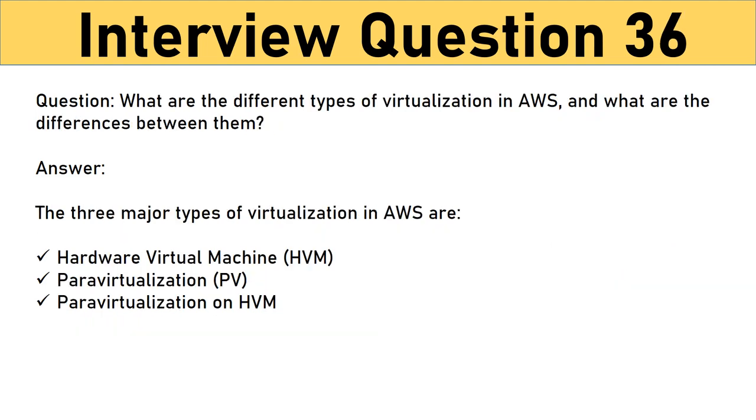Question: what are the different types of virtualization in AWS, and what are the differences between them? The three major types of virtualization in AWS are Hardware Virtual Machine (HVM). It is a fully virtualized hardware, where all the virtual machines act separate from each other. These virtual machines boot by executing a master boot record in the root block device of your image. Paravirtualization (PV). Paravirtualization GRUB is the bootloader that boots the PV AMIs. The PV GRUB chain loads the kernel specified in the menu. Paravirtualization on HVM. PV on HVM helps operating systems take advantage of storage and network I/O available through the host.